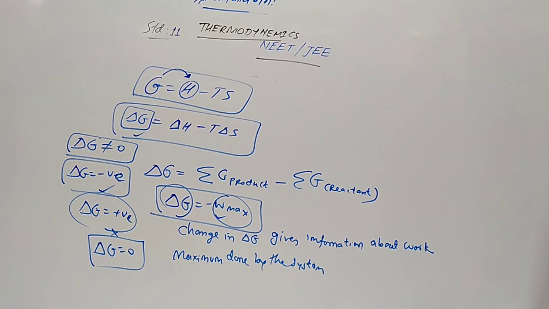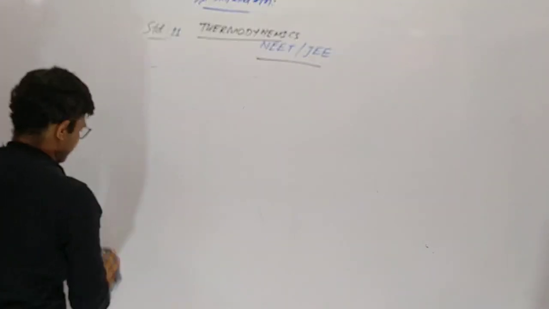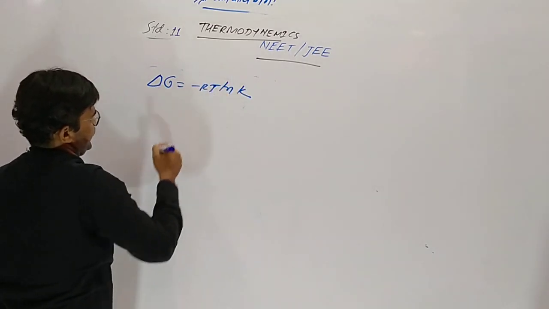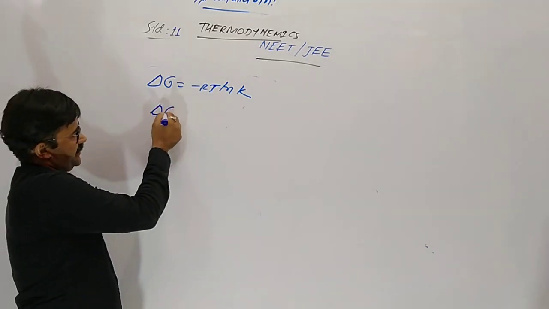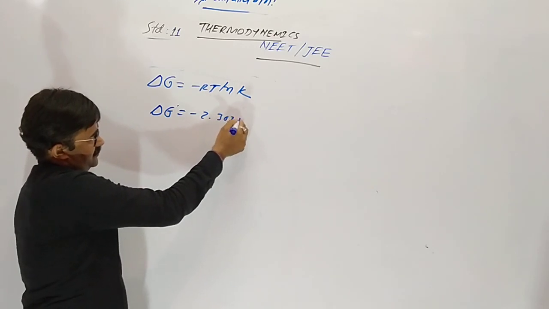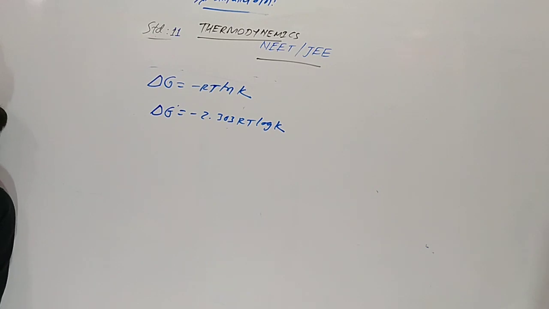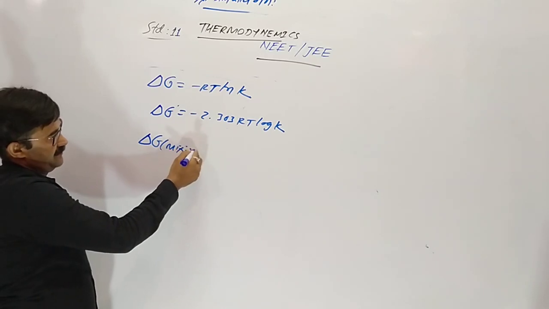Now, some other equations. Delta G is also related to the equilibrium constant. Delta G is equal to minus RT ln K, so delta G is equal to minus 2.303 RT log K, where K is the equilibrium constant.